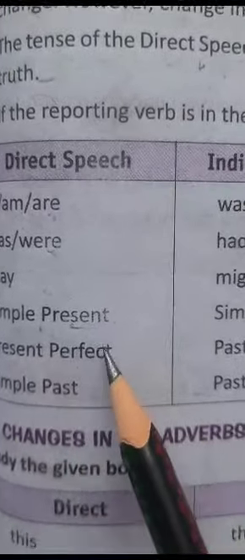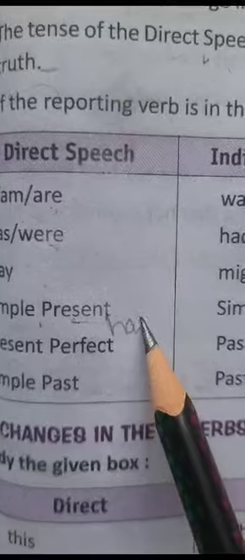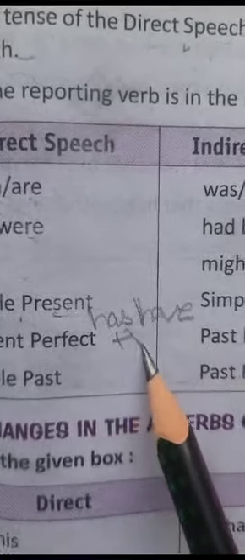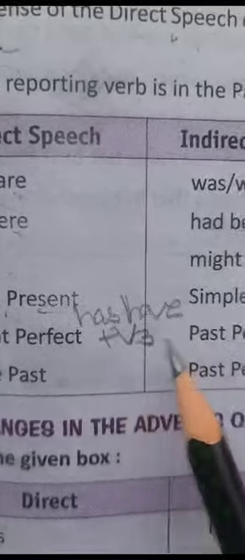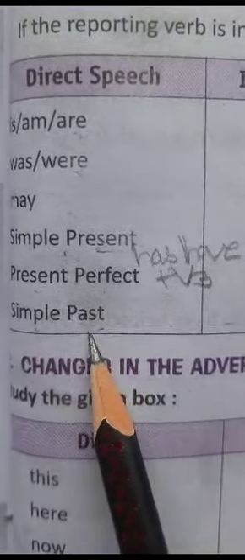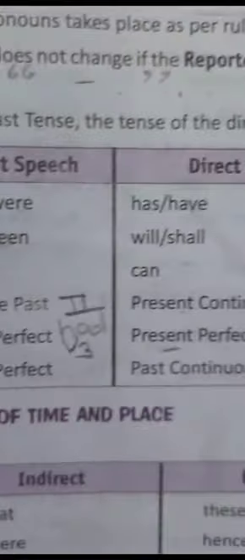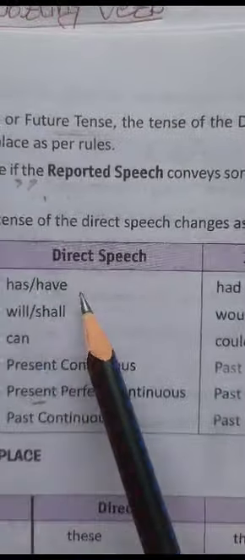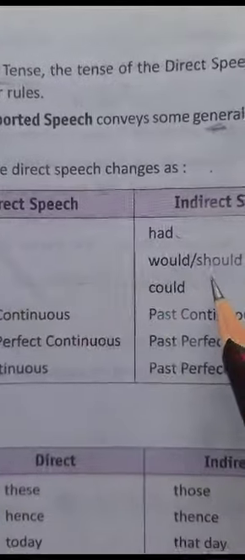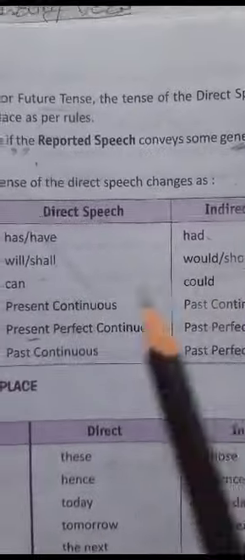Present perfect means has, have plus third form of the verb, and it will be converted into had plus third form, which means past perfect. Simple past is here. I will explain it later on. First see, has, have will be converted into had, and will, shall will go with would and should.